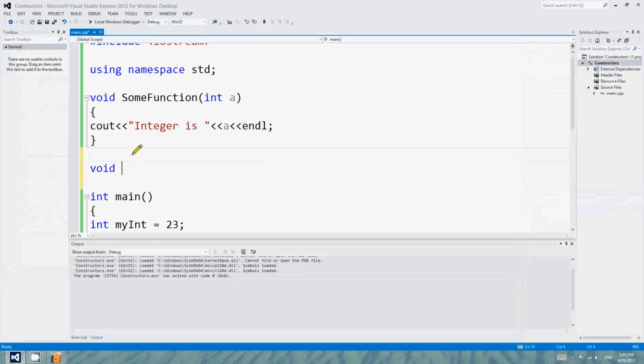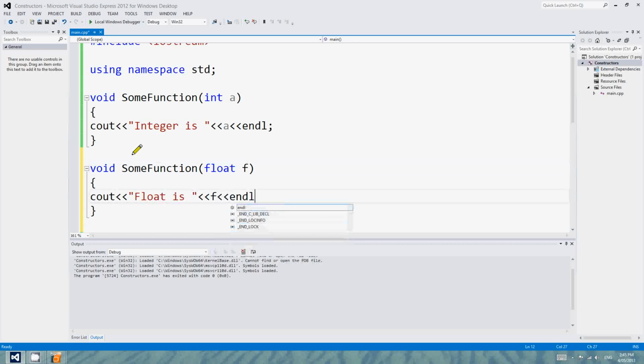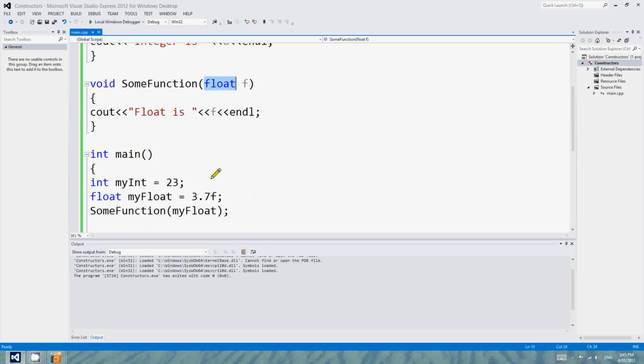What we want to do is void SomeFunction float f. Float is f, end all. Now we've overloaded a function. So we've got a function with exactly the same name. The only difference between the two is the parameters. One of them is an int and one of them is a float.